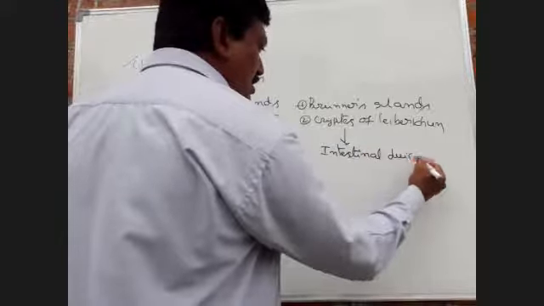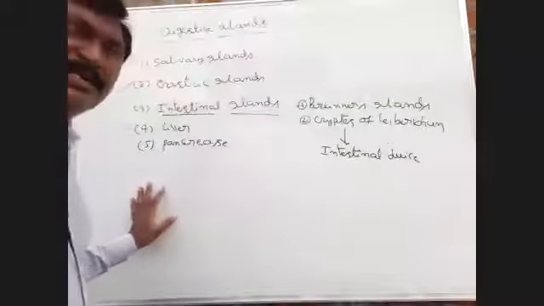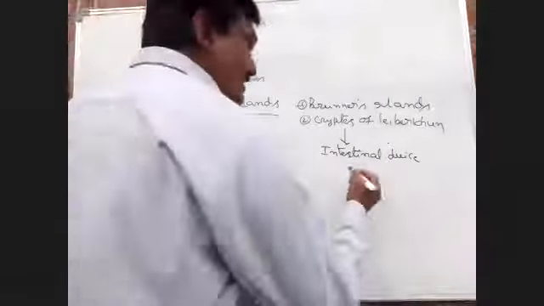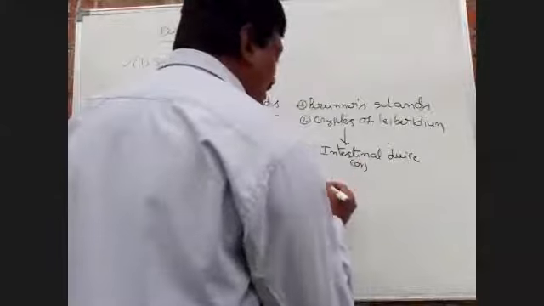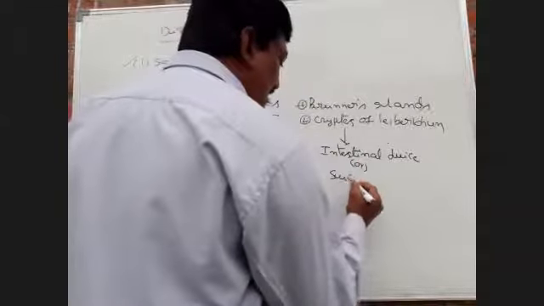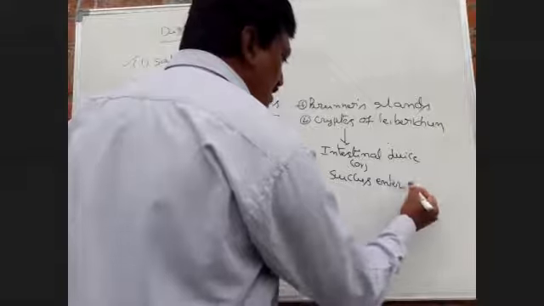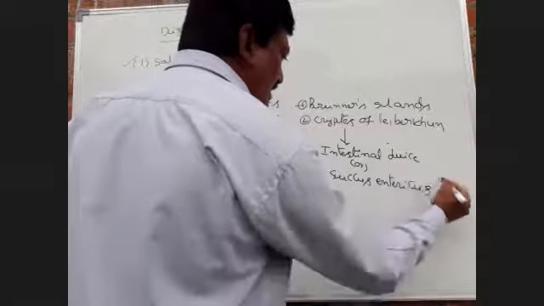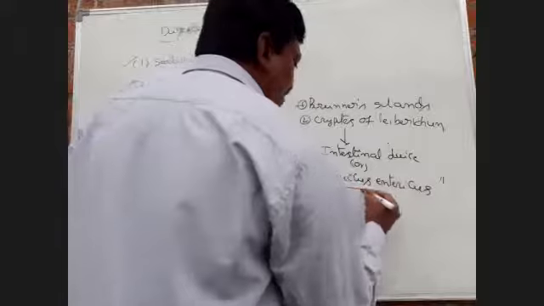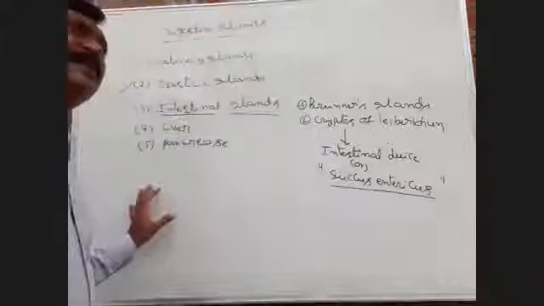Intestinal juice is also called succus entericus.